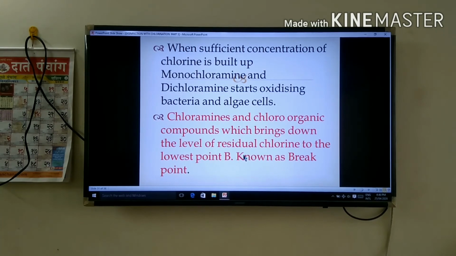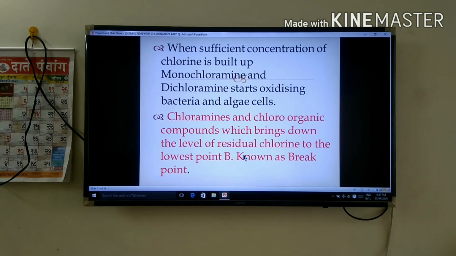When sufficient concentration of chlorine is built up, monochloramine and dichloramine start oxidizing bacteria and algae cells. You understand that monochloramine and dichloramine are the two substances which oxidize the bacteria and algae cells.